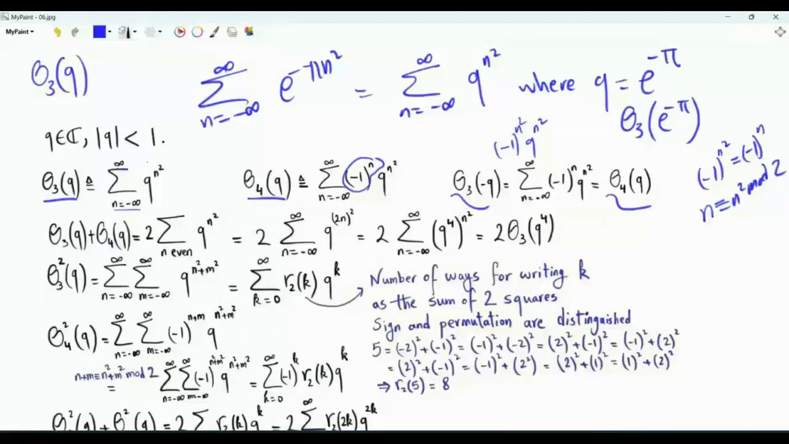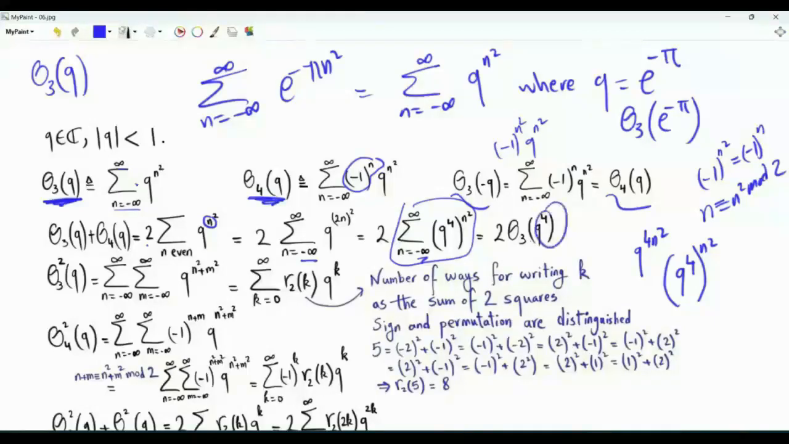Let's sum these two functions. If we sum them, because of this minus 1 to the power n factor, we get double the sum with the even terms only. We can rewrite the sum from minus infinity to infinity and replace this n by 2n. In this case, we get 2 times the sum from minus infinity to infinity of q to the 4n squared, which can be written as q to the power 4, all to the power n squared. This summation here is theta 3 of q to the power 4. We have this result: if we add theta 3 of q and theta 4 of q, we get 2 times theta 3 of q to the power 4.